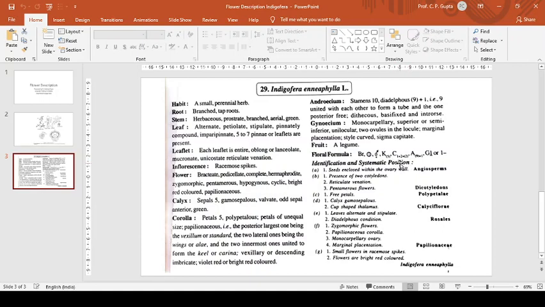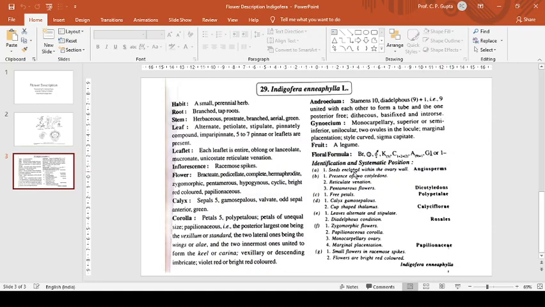One is the vexillum, two are wings, and the innermost two which are fused are known as keel. Androecium 9 united plus 1. Gynoecium 1, which is superior or sometimes semi-inferior.